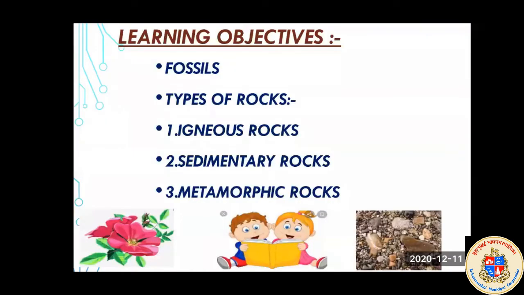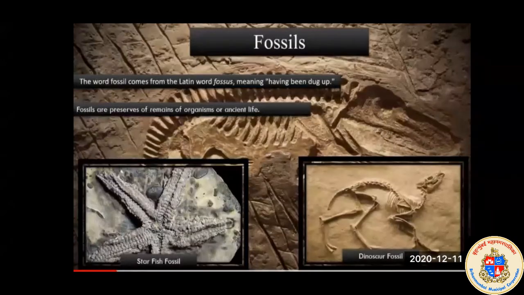So before starting the lesson, we have to see the objectives, what we will learn at the end of the lesson. So objectives for today's lesson are, we are going to learn fossils and types of rocks. The types of rocks are igneous rocks, sedimentary rocks, and metamorphic rocks. So let us start our lesson. Our first topic today is fossil.